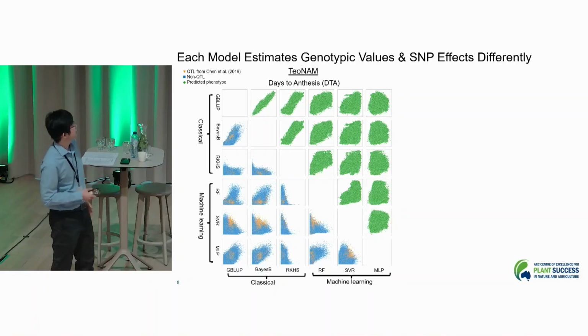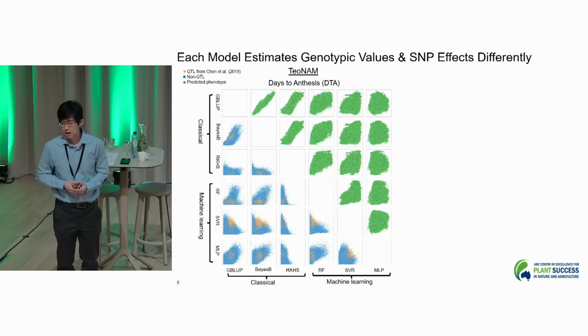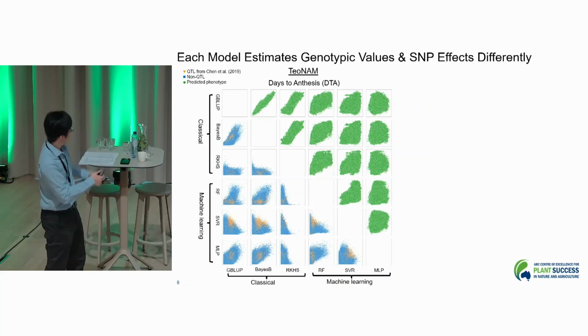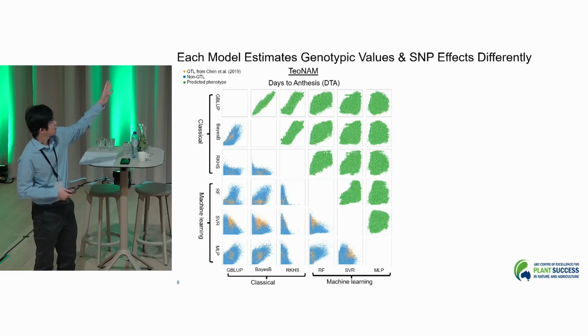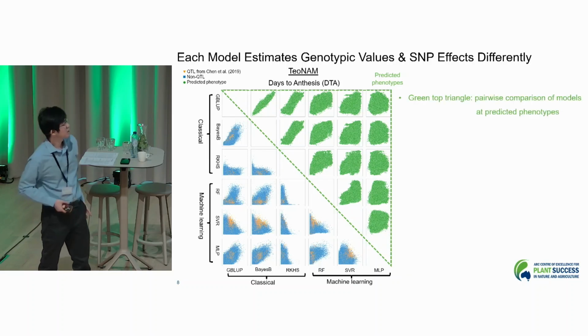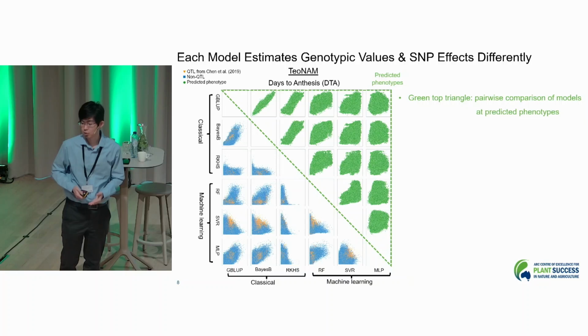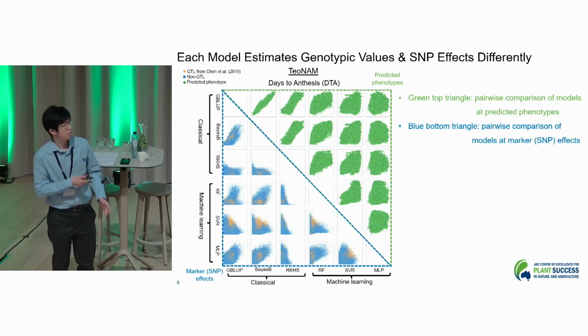So this is for the Data and Synthesis telenom dataset as an example. This does the pairwise comparison of each of the single models in this experiment. The top three are the classical conventional prediction models, and the last three are machine learning models. As you can see, we have two different main parts here. The top part, the right triangle in green, shows the pairwise comparison of the models at the level of predicted phenotypes, whereas the bottom part does the pairwise comparison of each of the single models at the level of the marker effect.